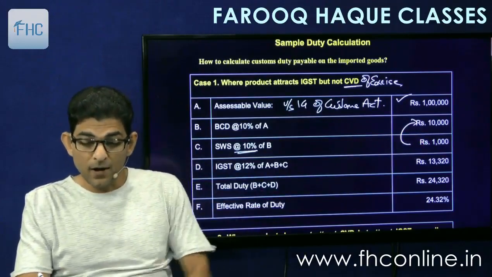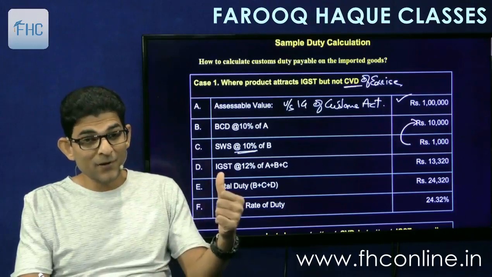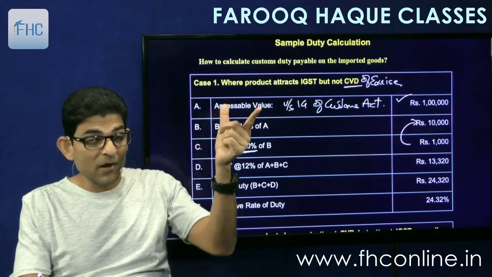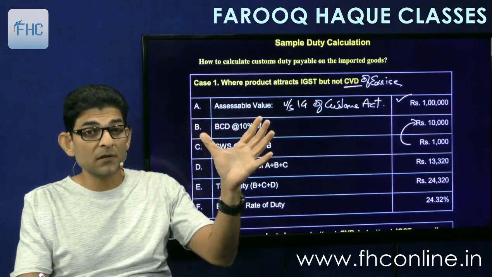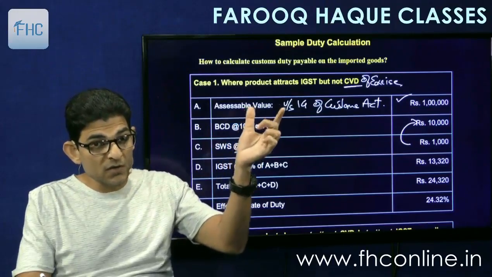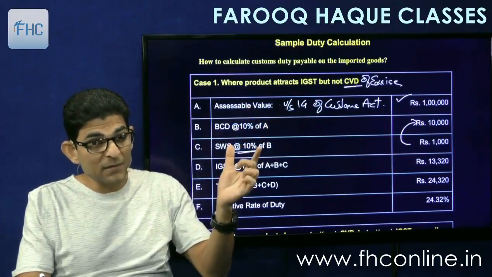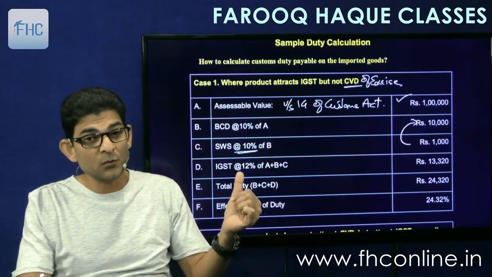Then IGST will be on assessable value plus all customs duties that are chargeable. So that will mean BCD and SWS also. So A plus B plus C will be charged further at 12%.